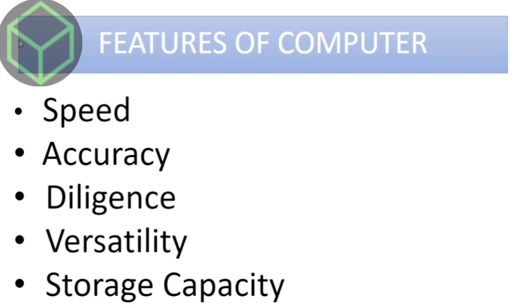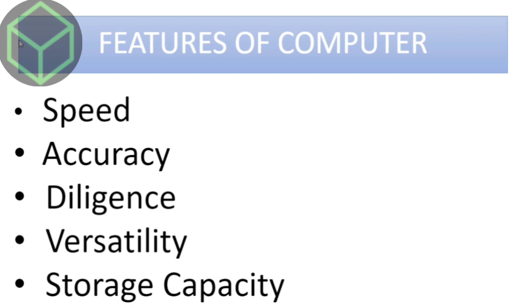Second feature of computer is accuracy. The computers are the accurate machine that can perform large number of tasks without error. But if we give wrong data, the computer returns the same wrong information. In simple word, it is called GIGO, means garbage in, garbage out.